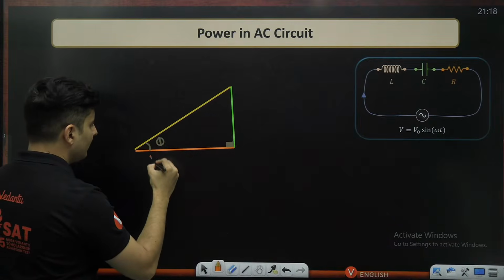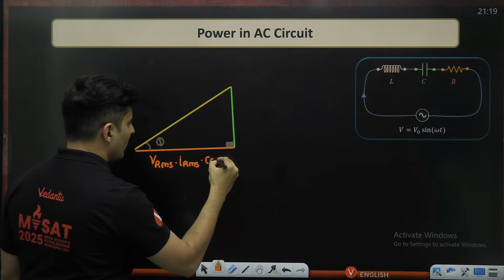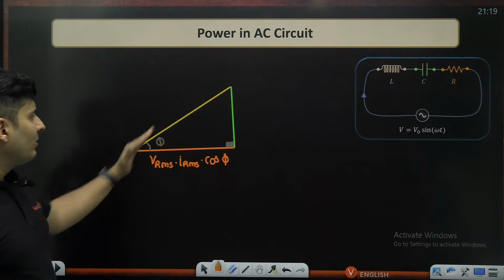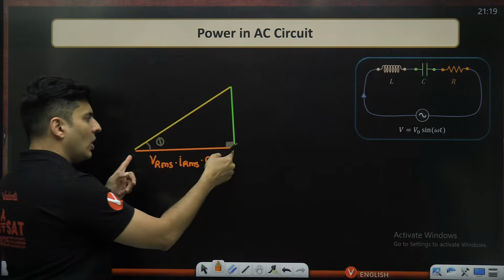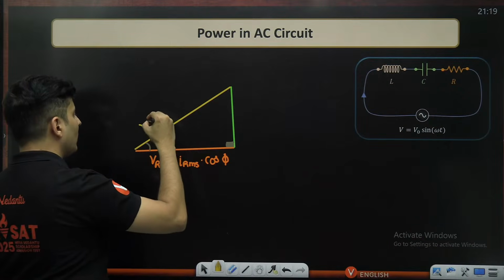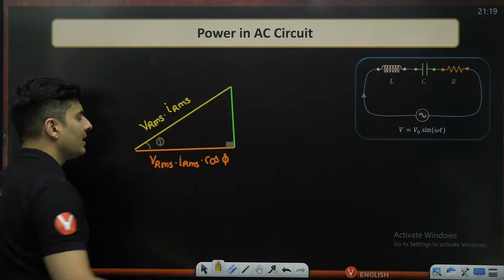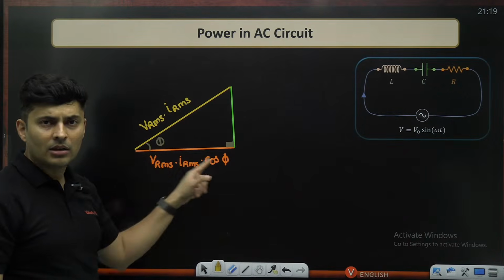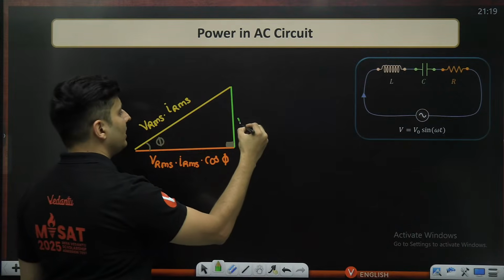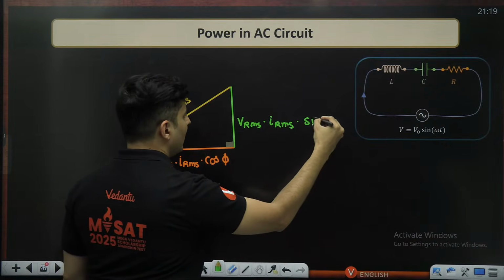Imagine the base of the triangle is VRMS times IRMS times cos phi. This is a hypothetical triangle. What will be the hypotenuse? If this is the cos component, the main thing will be without the cos, so it will be just VRMS times IRMS. Nothing else. So the cos component is the adjacent side, the base. What might be the height? It will be the sine component, so VRMS times IRMS multiplied by sin phi.